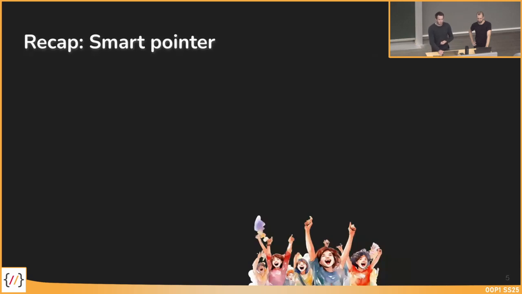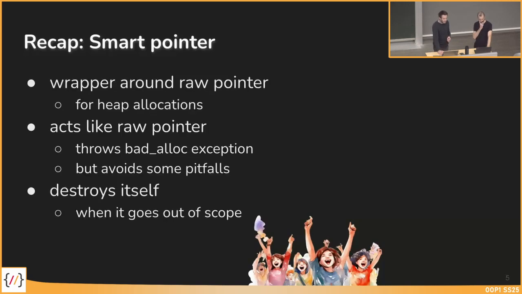Then a short recap of smart pointers. We just saw a very extensive example about shared pointers and weak pointers in the practicals. Smart pointers are basically a wrapper around a raw pointer and provide functionality like throwing exceptions and avoiding some other pitfalls.